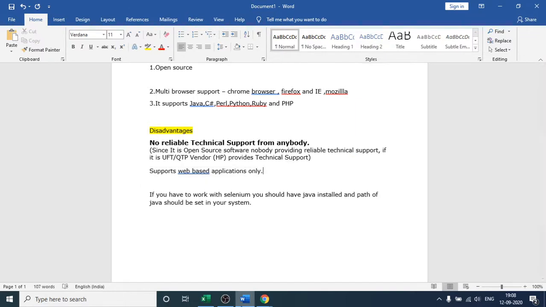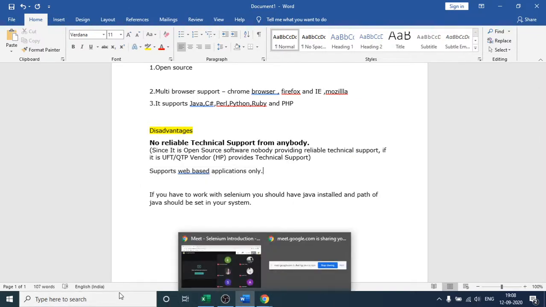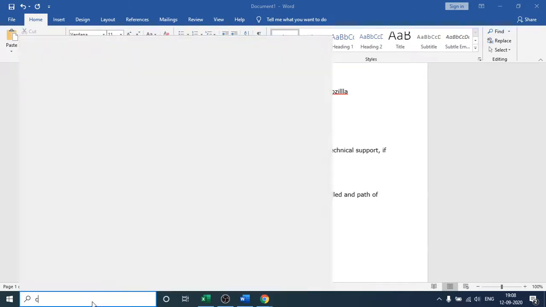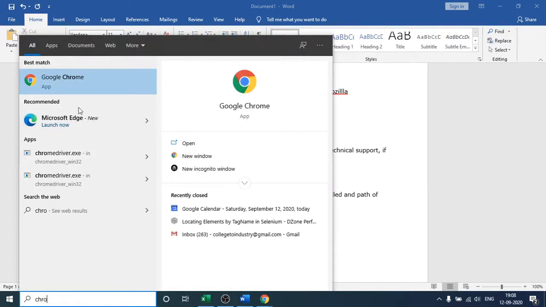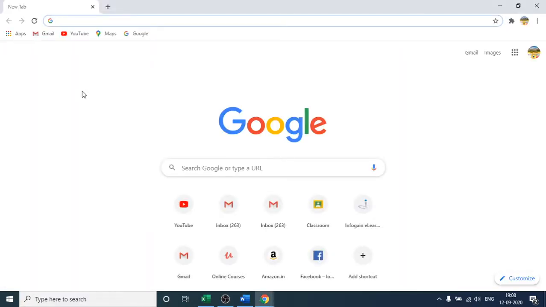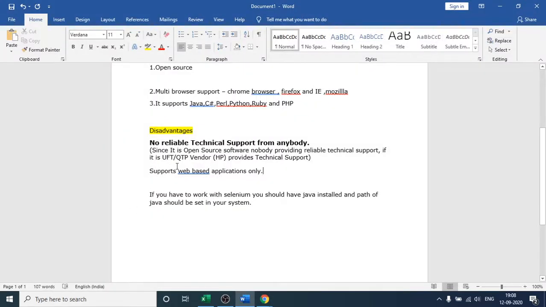And second, it supports web-based applications only. So what do I mean by web-based application only? Suppose I open my Chrome browser, right? Whatever URL I write here, suppose I open youtube.com or gmail.com, these are all web-based applications, right? Selenium will only be able to automate web-based applications.